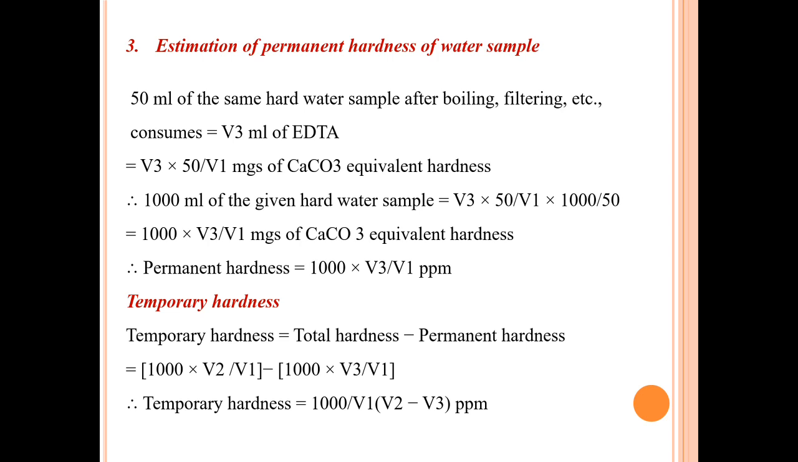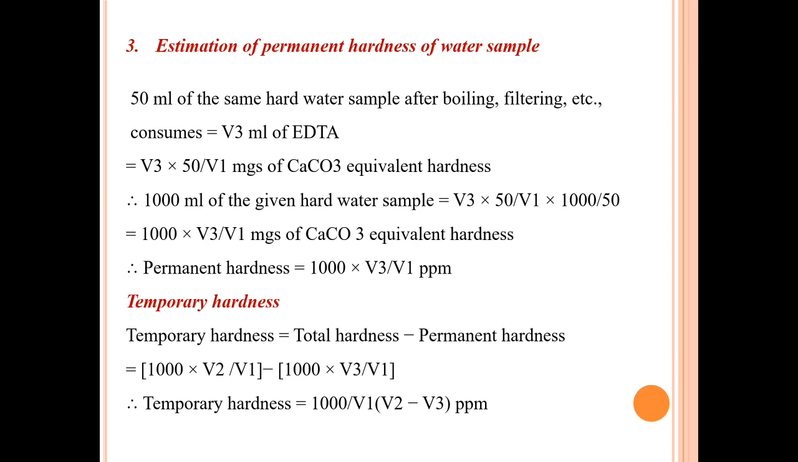Estimation of permanent hardness of water sample. 50 ml of the same hot water sample after boiling, cooling, and filtering consumes V3 ml of EDTA, which is equal to V3 into 50 divided by V1 mg of calcium carbonate equivalent hardness. Therefore, 1000 ml of the given hot water sample is equal to V3 into 50 divided by V1 into 1000 divided by 50. It simplifies to 1000 into V3 divided by V1 mg of calcium carbonate equivalent hardness. Therefore, the permanent hardness is equal to 1000 into V3 divided by V1 ppm.